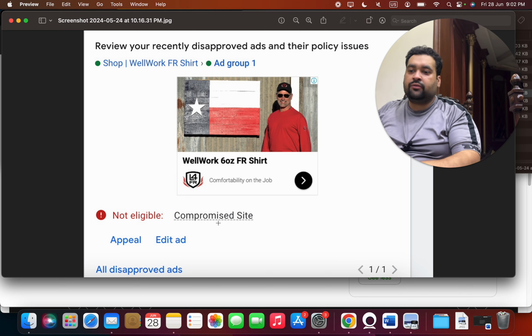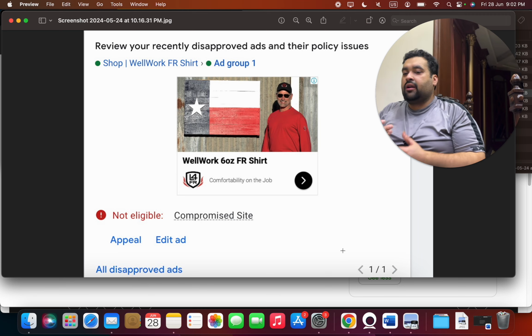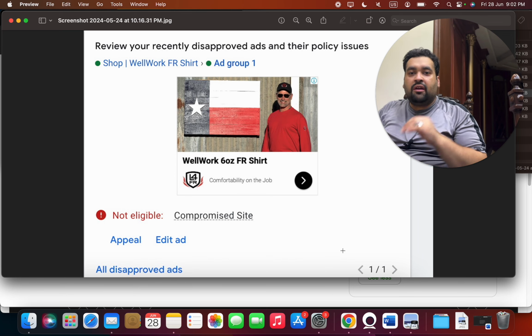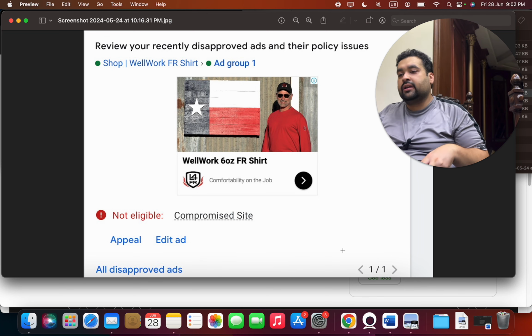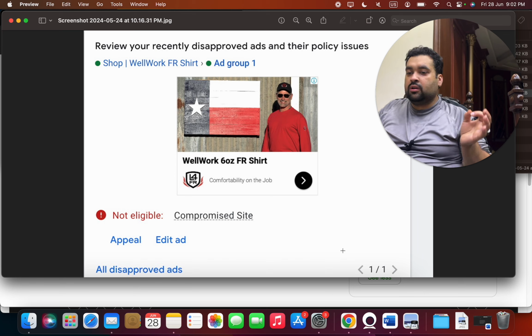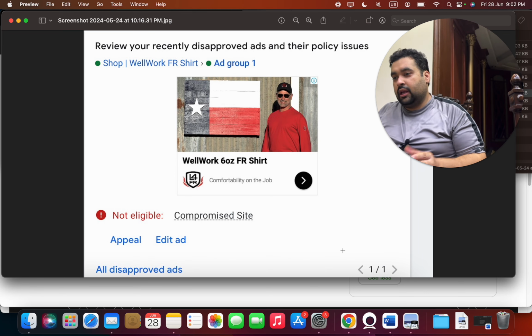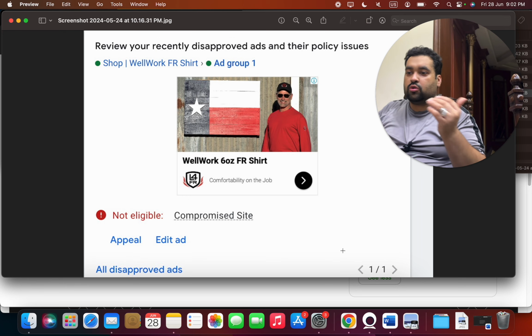At the start of the campaign it was only one ad, but eventually more and more ads started coming into this. Because the domain was being labeled as compromised site, we were not able to approve any ad, and eventually the search campaign also got into ads being disapproved.